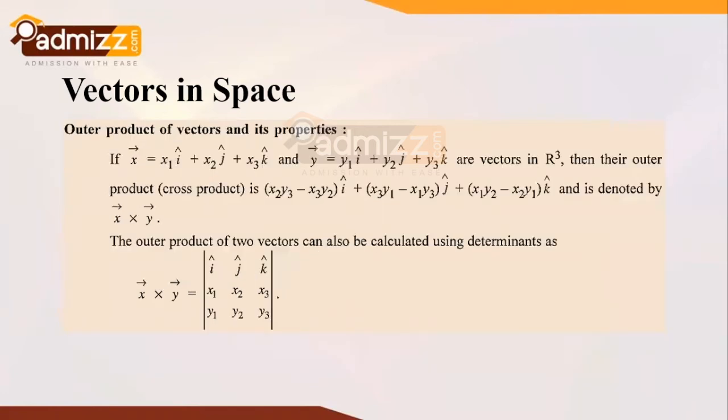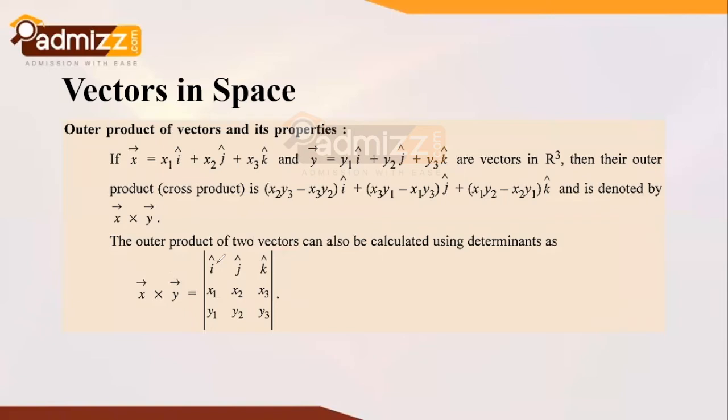Now, the outer product of vectors and its properties. Let's say two vectors, x vector and y vector, are given as x1 i cap, x2 j cap, and x3 k cap, and y1 i cap, y2 j cap, y3 k cap, which are vectors in R3. Then to find the cross product, what is the process utilized? We take the determinant.